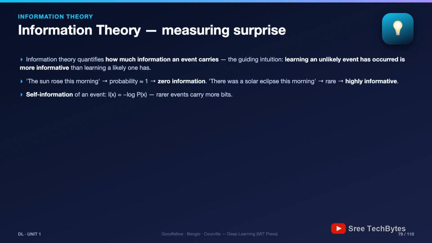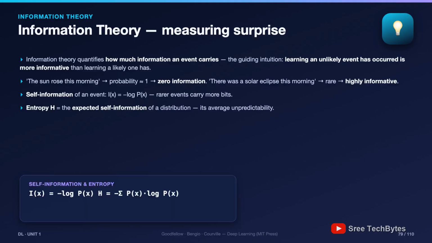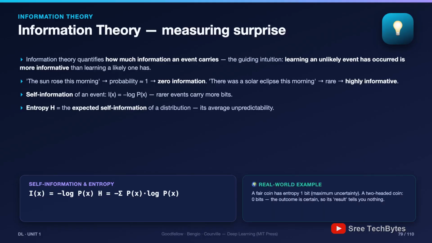Shannon turned that into a formula. Self-information: I of x equals negative log of p of x. Small probability, big log magnitude, big surprise, measured in bits. Then entropy, the average surprise of a whole distribution, its overall unpredictability. 2 quick computations. A fair coin: entropy exactly 1 bit, maximum uncertainty for 2 outcomes. A 2-headed coin: entropy 0, the outcome is certain, so revealing it tells you nothing. Uniform distributions maximize entropy, certainty zeros it. Hold this thought tight because the next slide connects it directly to how every classifier on Earth is trained.